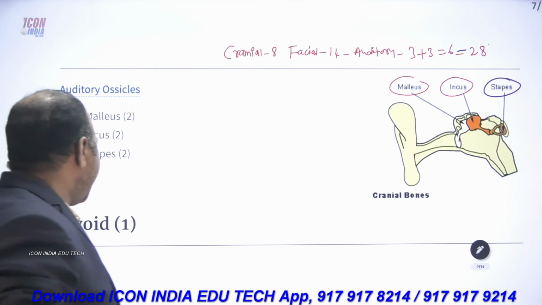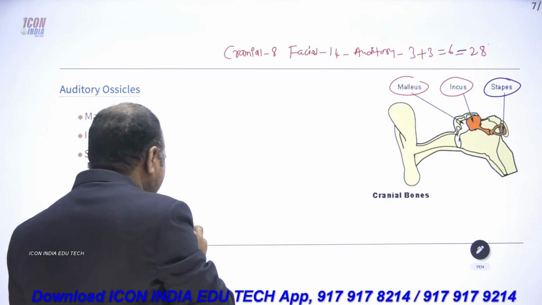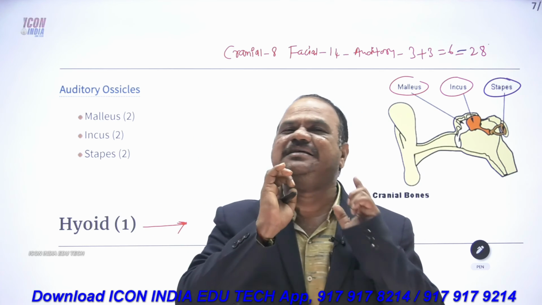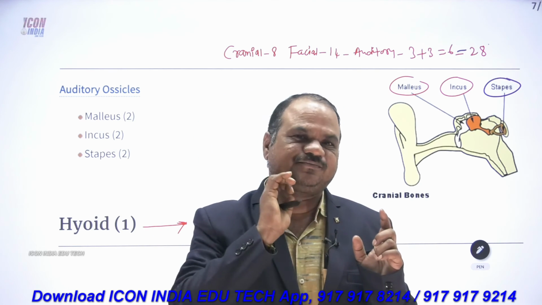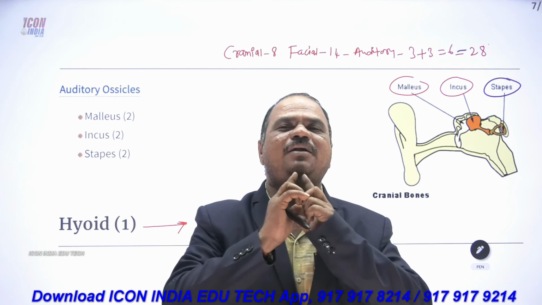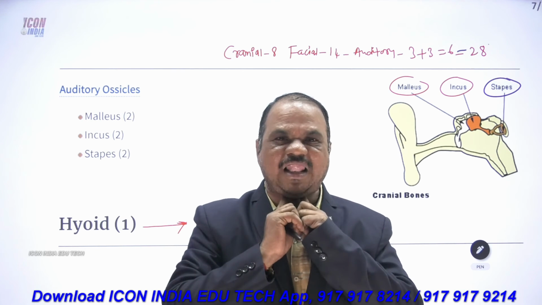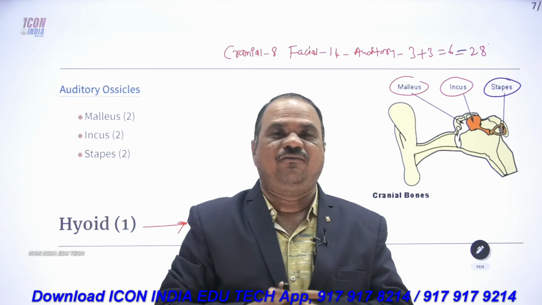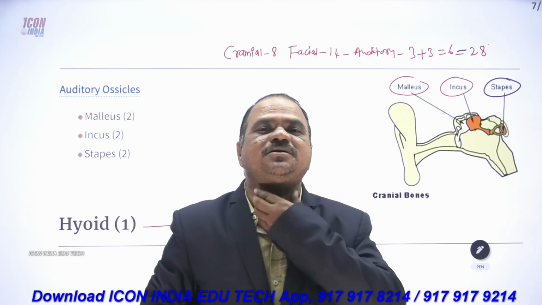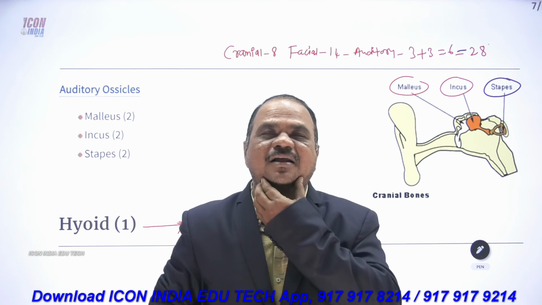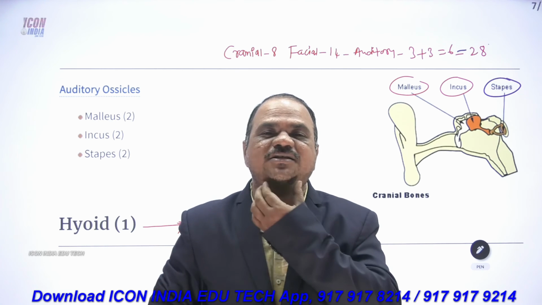Along with them we have one more bone, called the hyoid bone. What about the hyoid bone? It is one of the longest bones in our face, and it is present connecting to the lower jaw.